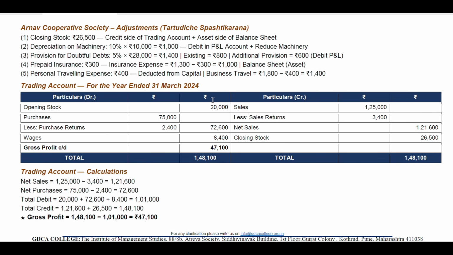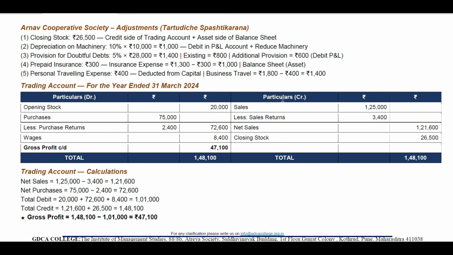Opening stock 20,000 debit, purchase 75,000 less purchase return 2,400, so that comes to 72,600. Wages 8,400 rupees. So gross profit 47,100 rupees. So total is 1,48,100 rupees.